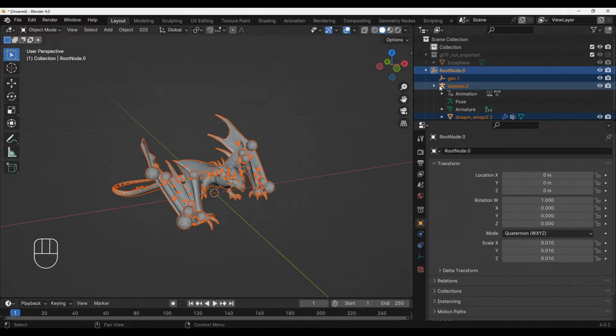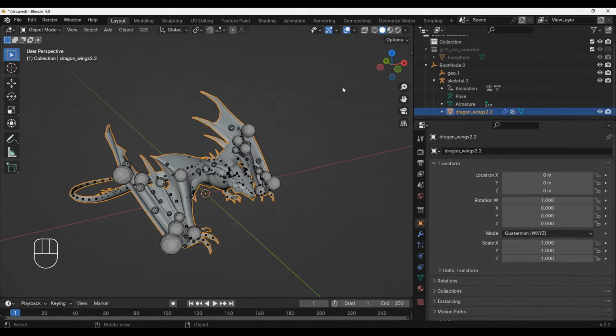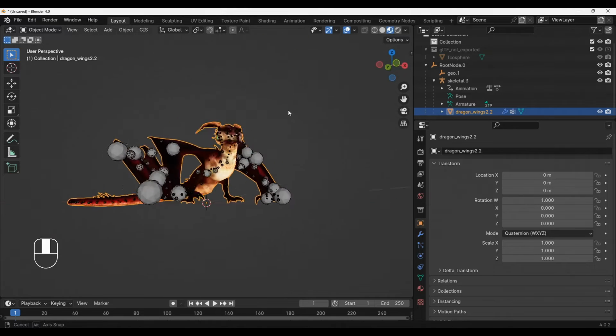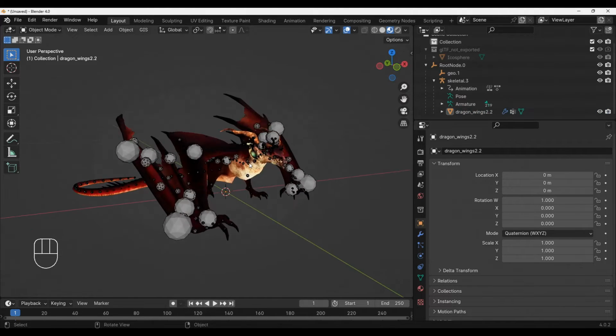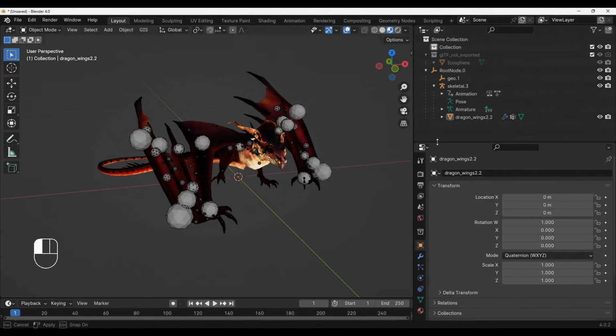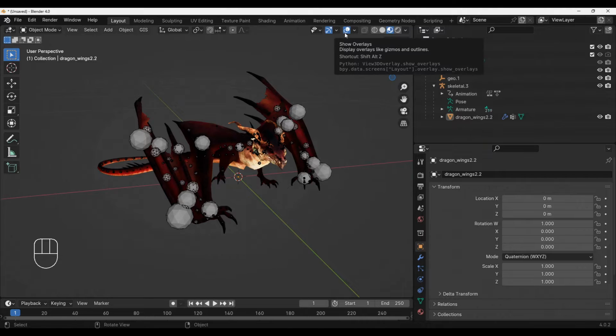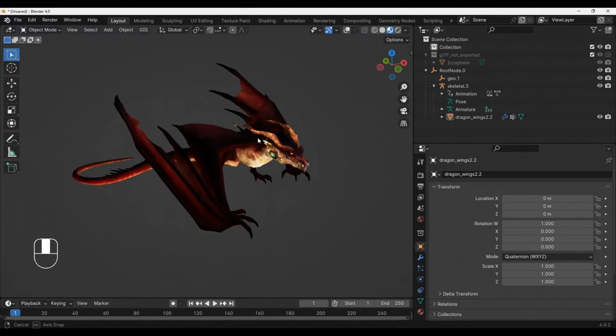In the outliner window, you can see this model has root node empty, skeleton tree and dragon wings mesh. We turn on the viewport shading mode to see its materials. Now turn off the show overlays to hide all except the mesh.